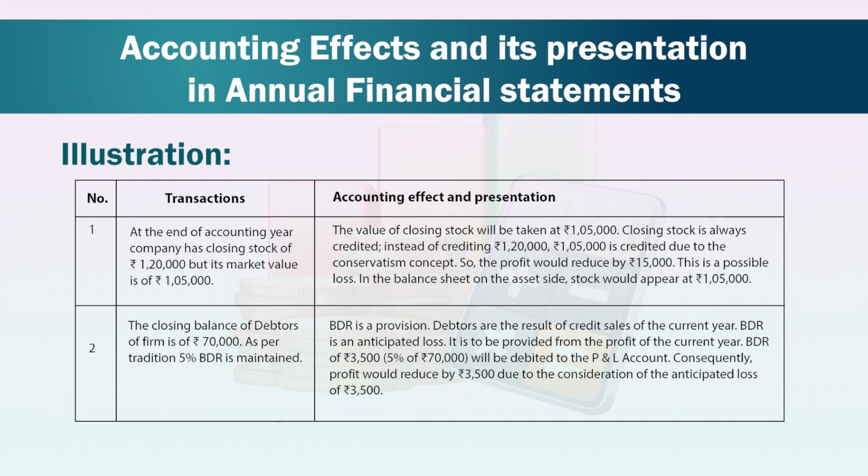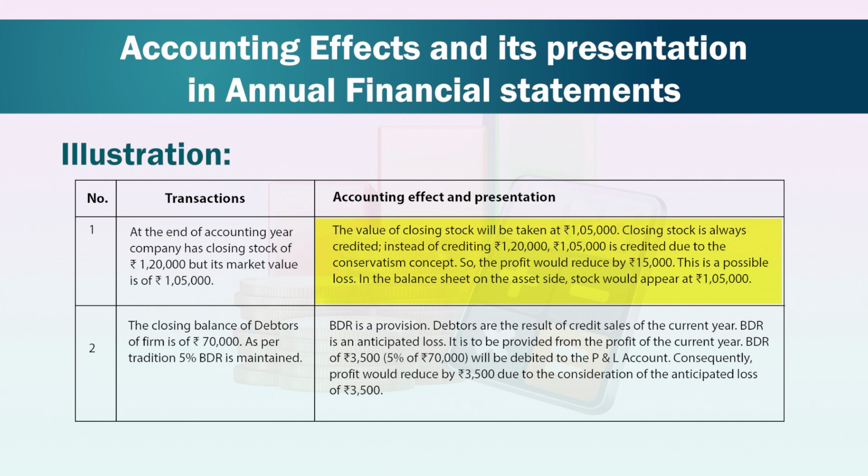Illustration number 1. At the end of accounting year, company has closing stock of rupees 1,20,000, but its market value is rupees 1,05,000. The value of closing stock will be taken at rupees 1,05,000. Closing stock is always credited.